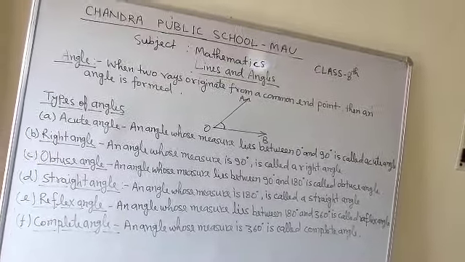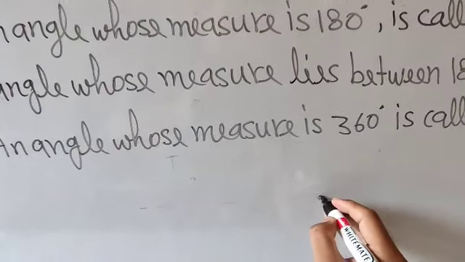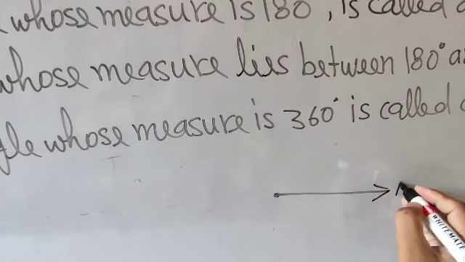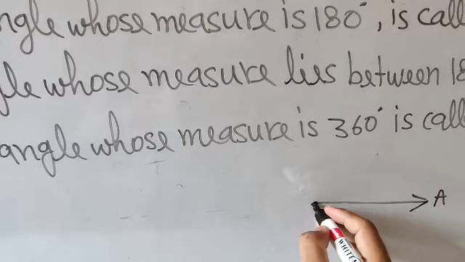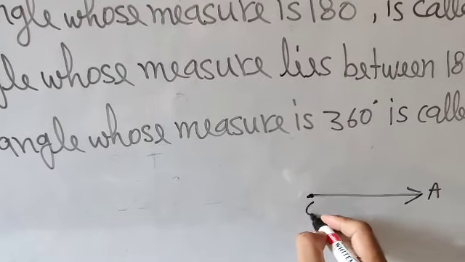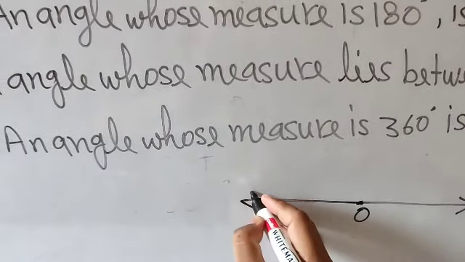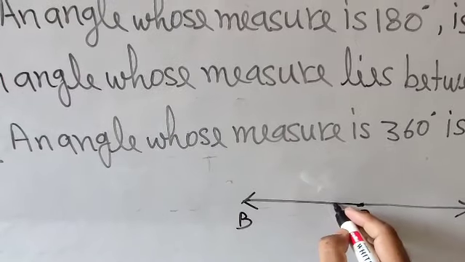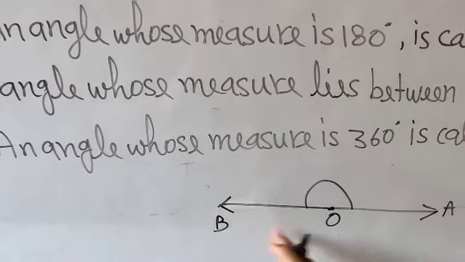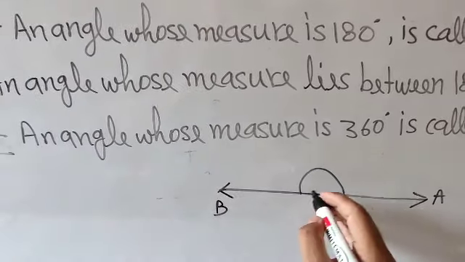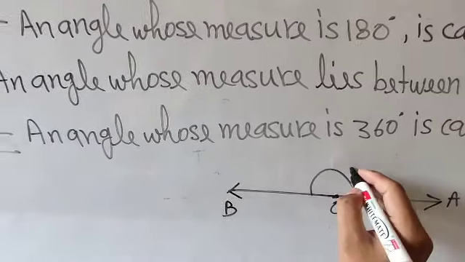Next, the straight angle. An angle whose measure is exactly 180 degrees is called the straight angle. It means if I take two rays, suppose one ray OA, here it is OA, and I take another ray, going in the other direction, that is B. So here BOA is going to form a straight line. So this angle will be 180 degrees.